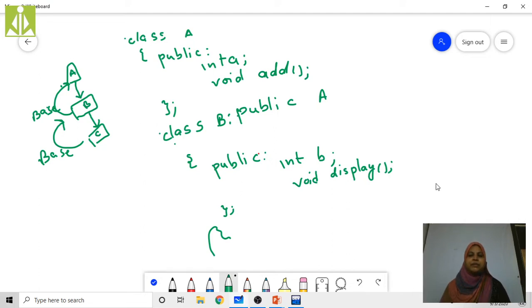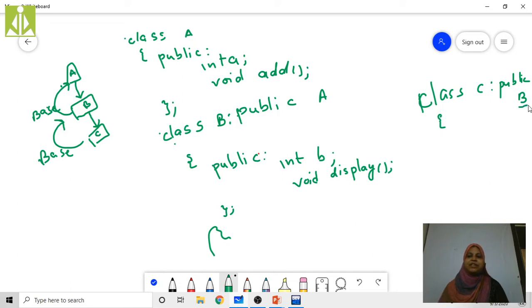Now I am deriving one more class: class C public B. For this class C, which one is the base class? B is the base class.